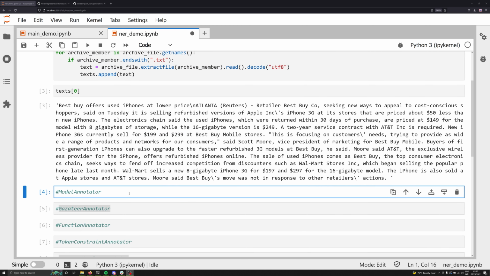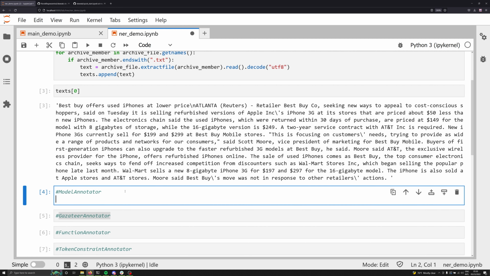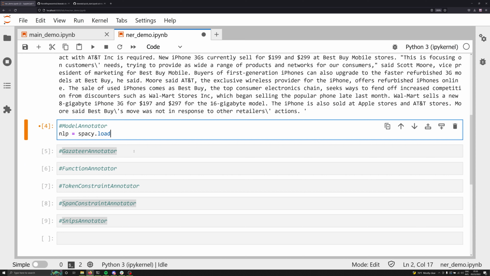In order to start creating our custom spaCy pipeline with Skweak, let's first import the spaCy small model. So we're going to say nlp is equal to spacy.load, and I'm going to scroll down and zoom in just a little bit for you. We're going to be loading in en_core_web_sm, so the small English model. And we're going to be disabling specifically the NER component, so the named entity recognition component, and the lemmatizer.